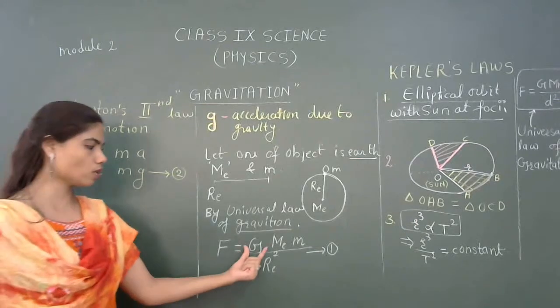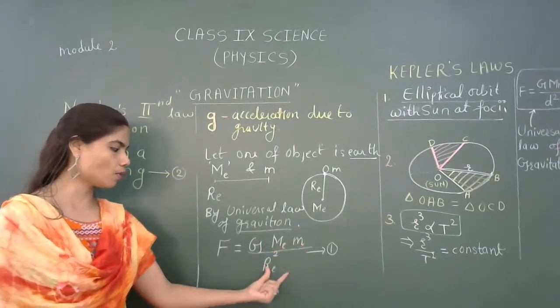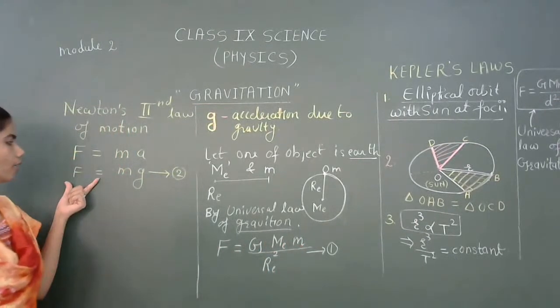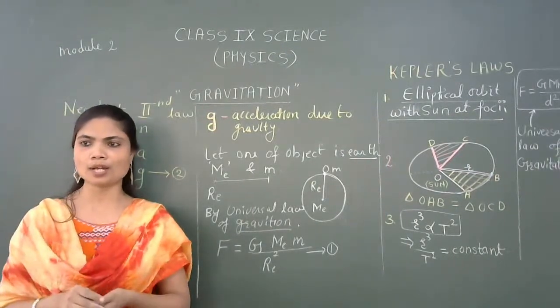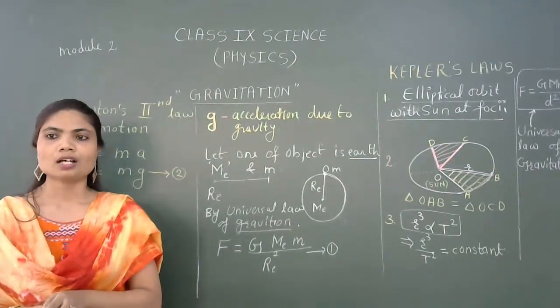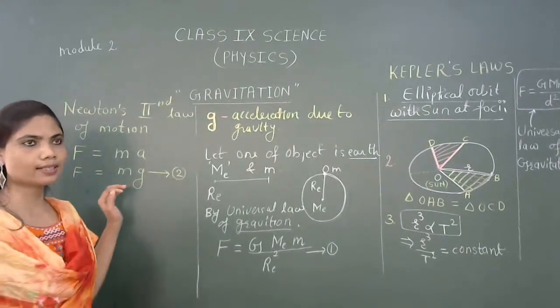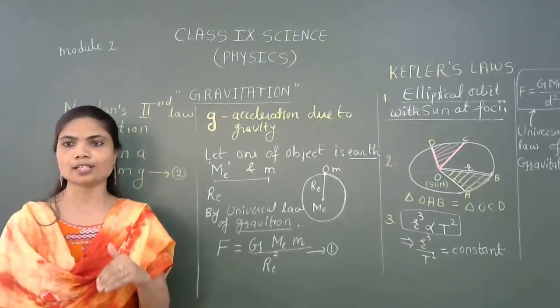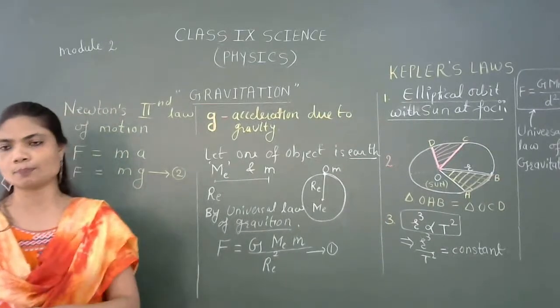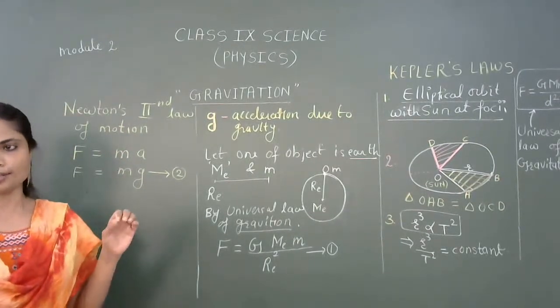There we have introduced the concept of capital G, M E, m upon R E square. And now second, it is on small m. Have you cleared it? I just want to explain you why Newton's second law is acting on small m only, because the only thing that is accelerating, if it is in motion, then only we can apply Newton's second law for small m, right?